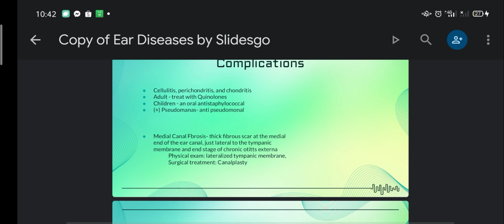If there is middle canal fibrosis, which is composed of thick fibrous scar at the medial end of the ear canal, just lateral to the tympanic membrane and the end stage of chronic otitis externa, it could be treated surgically through canalplasty.